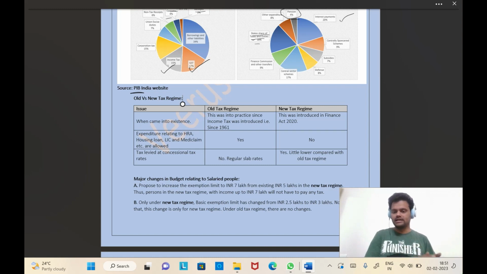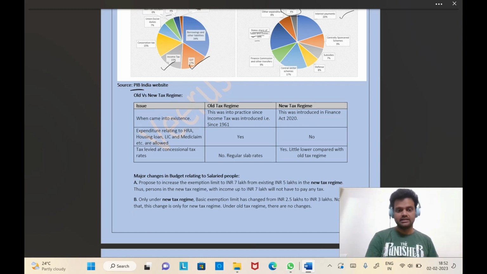So under the old tax regime, government said you can take the deductions that you are filing for every year. You can take the deductions, and whatever income is left, you can pay the taxes on it. Under the new tax regime in Finance Act 2020, what they said is we will give you concessional tax rates. We won't charge you too high tax rates. We will give you concessional rates, but you won't be allowed to take any deductions. For HRA, for housing loan, for anything, you won't get any deductions. This is the main difference between the old and the new.